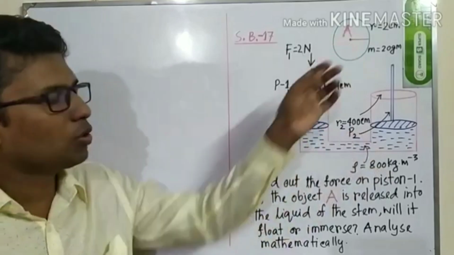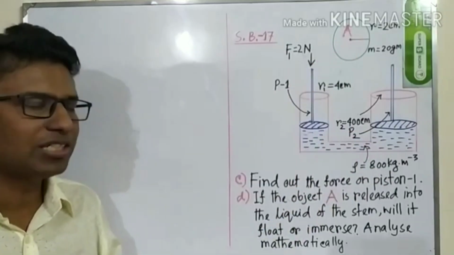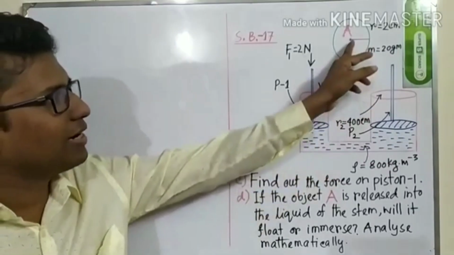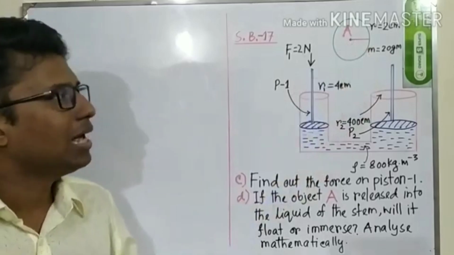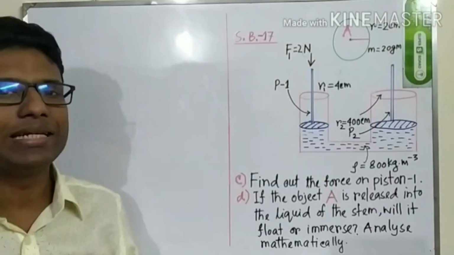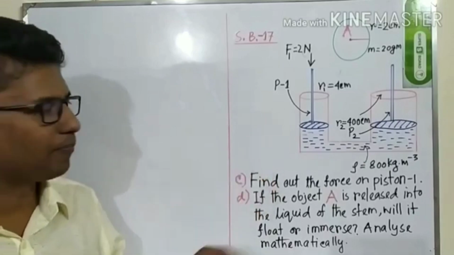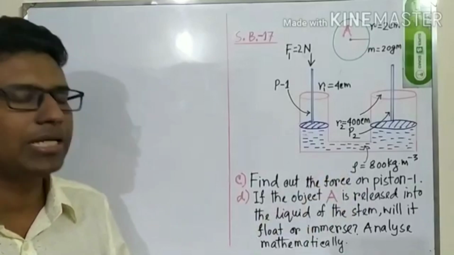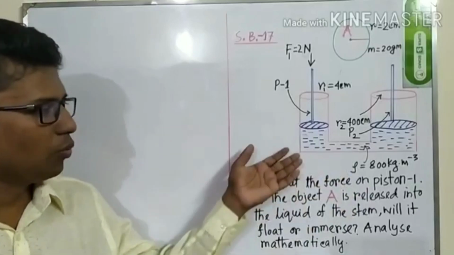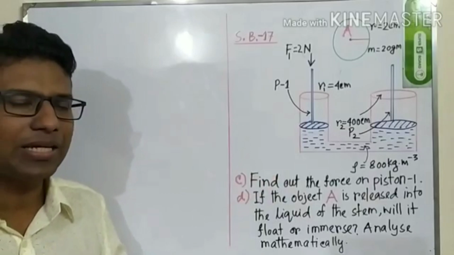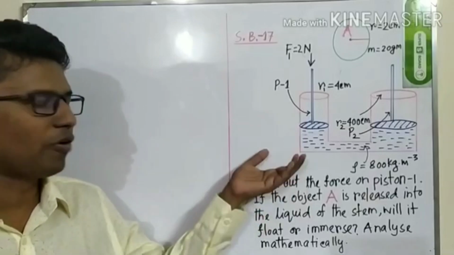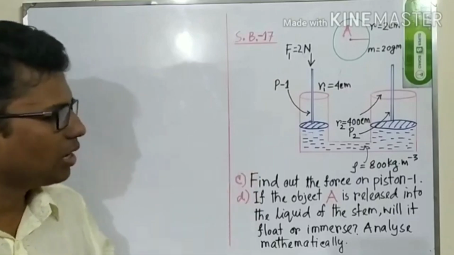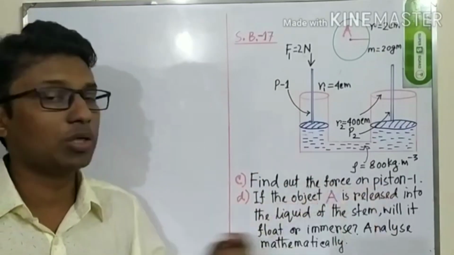There is another spherical or oval shape object made of metal or something else, which has a radius of 2 centimeter and its mass is 20 gram as per our stem. The liquid has a density of 800 kg m^-3. This is obviously kerosene. And the first question for 3 marks is: find out the force on piston 1.